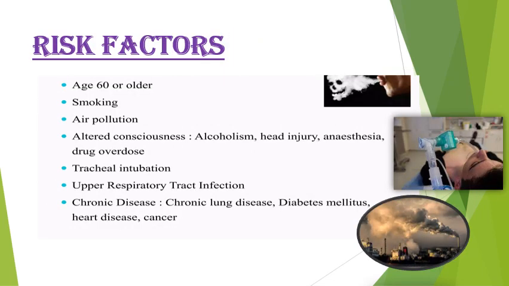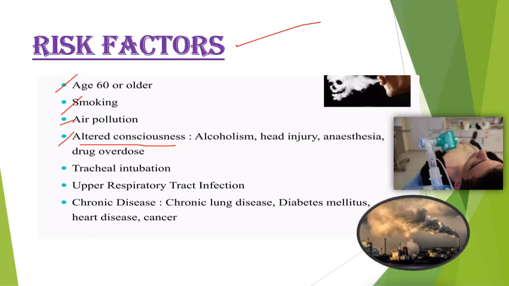Next, we can move to the risk factors. What are the risk factors of pneumonia? First, age 60 or older, which is a time prone to any infection, not only pneumonia. Then smoking, air pollution, and altered consciousness, meaning alcoholism, head injury, anesthesia, drug overdose, or chance of aspiration.